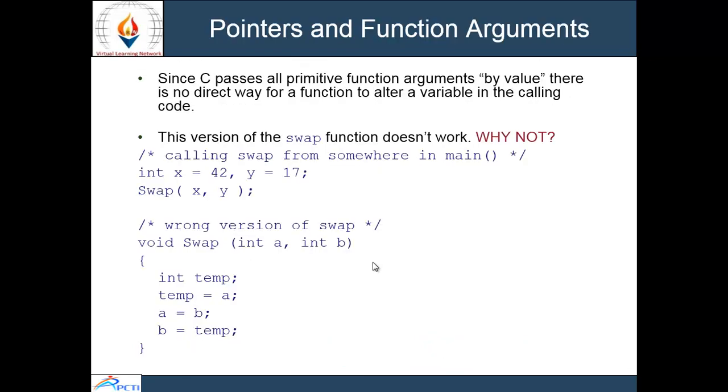Pointers and function arguments. Since C passes all primitive function arguments by value, there is no direct way for a function to alter a variable in the calling code. As we have studied earlier in functions, arguments can generally be passed to functions in one of two ways: first, the pass by value method, and second, the pass by reference method. In the pass by value method, when arguments are passed by value, a copy of the values of the actual arguments is passed.